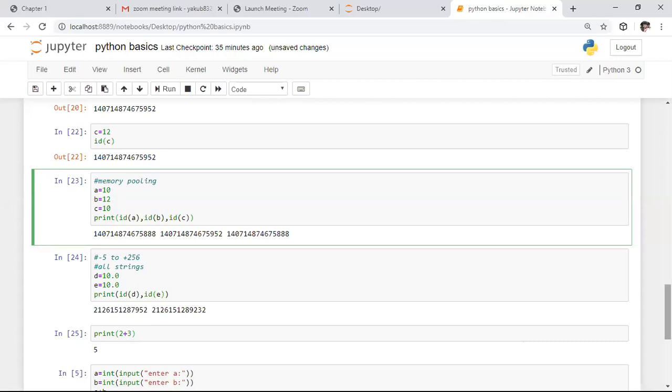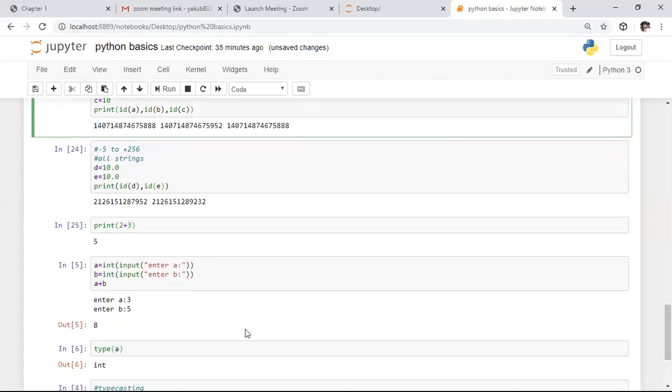The second difference is that by default, user defined input in Python 3.x is of string data type, whereas the same thing in Python 2.7 returns the output as an integer. So the input function in Python 2.7 will take integer values by default, whereas here we are taking string data.